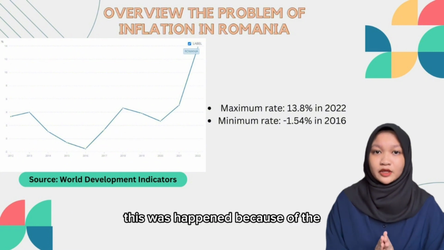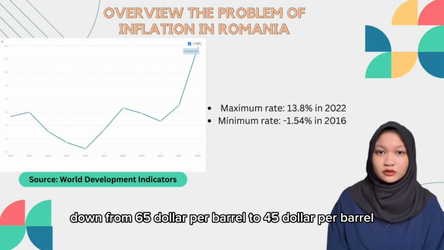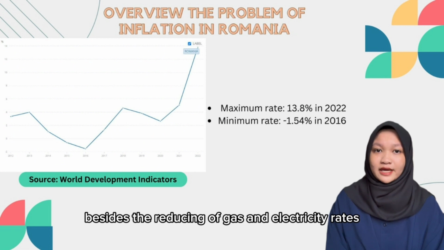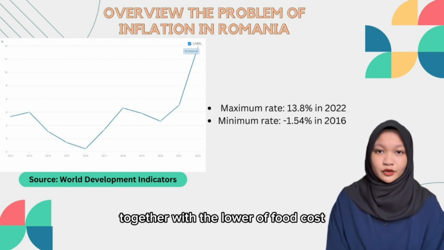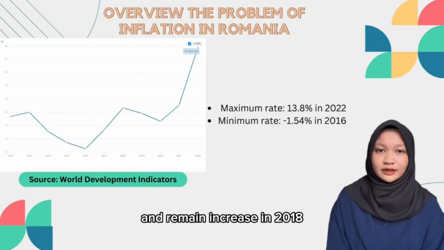This happened because of ING Bank's new oil forecast for end of 2017, down from $65 per barrel to $45 per barrel. Besides, the reduction of gas and electricity rates in July was under control, together with lower food costs. However, the inflation increased again in 2017 and remained increased in 2018.